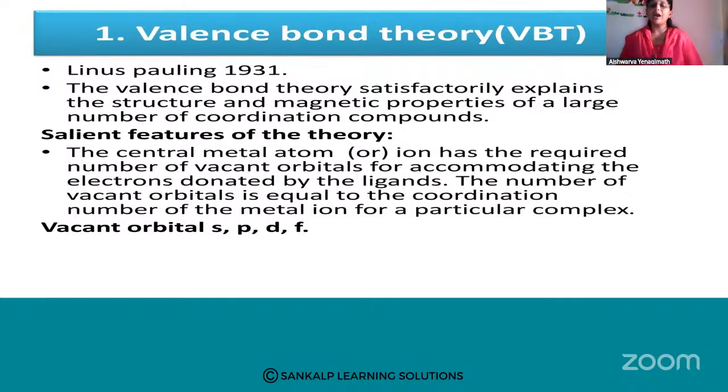See, ಯಾವುದು ಡ್ರಾಬ್ಯಾಕ್ ಆಗಿತ್ತು ವರ್ನರ್ಸ್ ಥಿಯರಿಯಲ್ಲಿ, one of the drawbacks was being explained by valence bond theory. What was the drawback? Structure ಮತ್ತು ಮ್ಯಾಗ್ನೆಟಿಕ್ ಪ್ರಾಪರ್ಟೀಸ್ ಹೇಳಲಿಕ್ಕೆ ಆಗಲಿಲ್ಲ, ಹೌದಾ? ಸೊ that was being clearly explained. Now what about the suitable number of atomic orbitals of the central metal atom? ಸೆಂಟ್ರಲ್ ಮೆಟಲ್ ಆಟಮ್ ಅಲ್ಲಿ SPDF ಬಗ್ಗೆ ನಮಗೆ ಗೊತ್ತು.